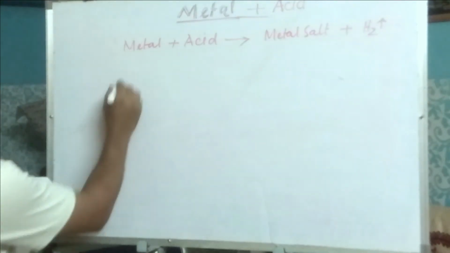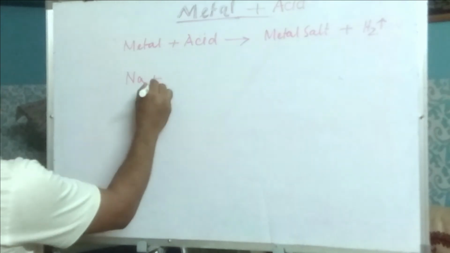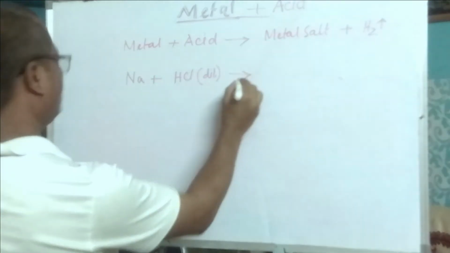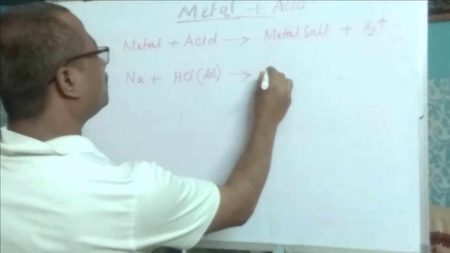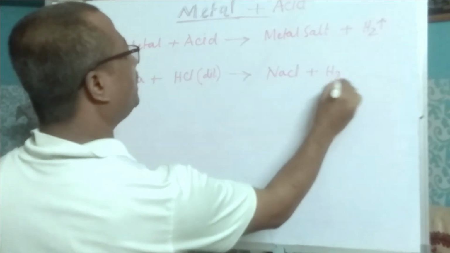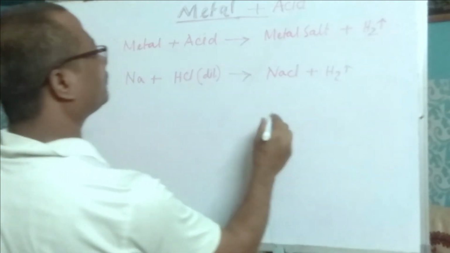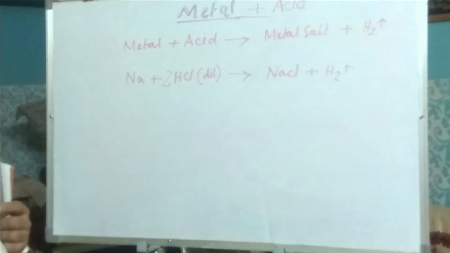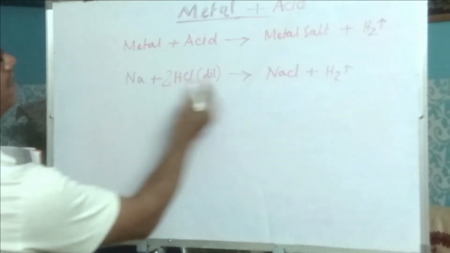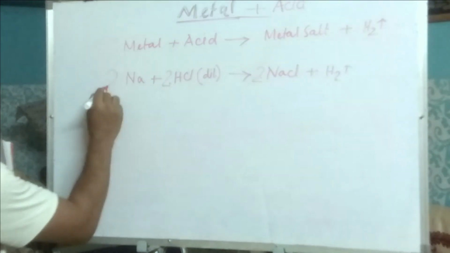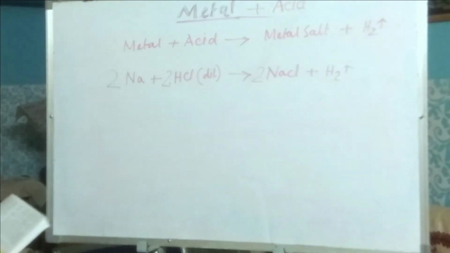As for example, when sodium reacts with dilute hydrochloric acid, it produces salt NaCl plus hydrogen gas. So there are two hydrogen here, so we have to multiply. The coefficient of hydrochloric acid is 2. There are 2 chlorine here, so we have to multiply here with 2. So there are 2 sodium, again we have to multiply the sodium with 2.